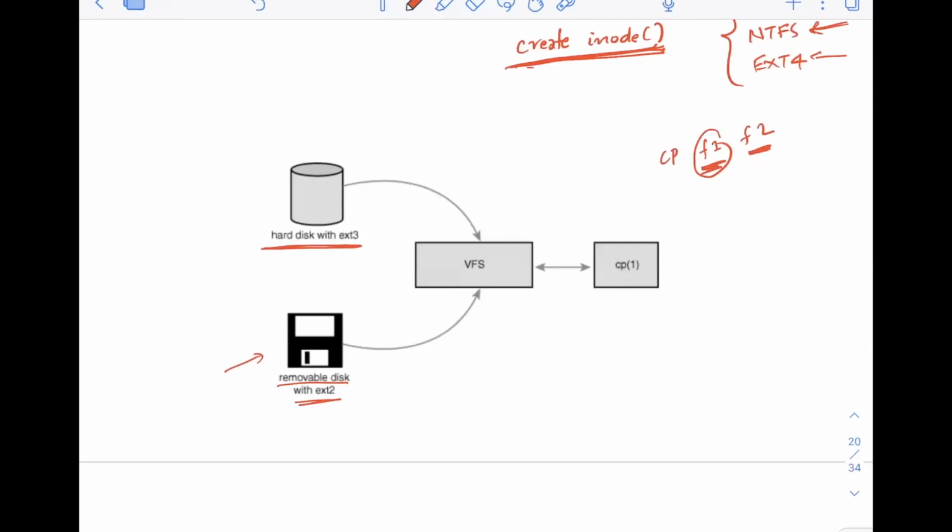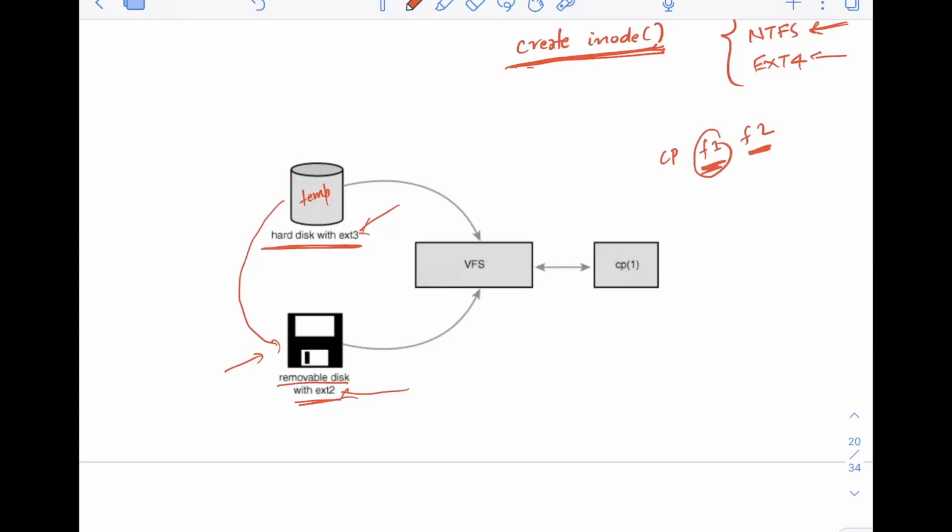And let's say there is one file, temp, here. Now let's say you want to copy this file to this removable disk, right? So of course these are different. On both of these devices, the file system itself is different. Now, because of VFS, what happens? It makes it possible to copy a file from one device to another device. If VFS was not there, this would not have been possible because both file systems are different.